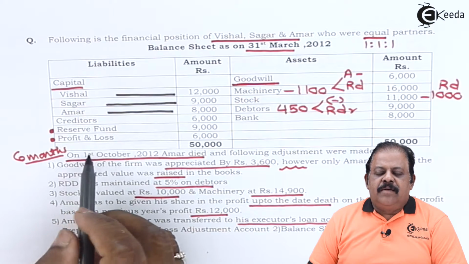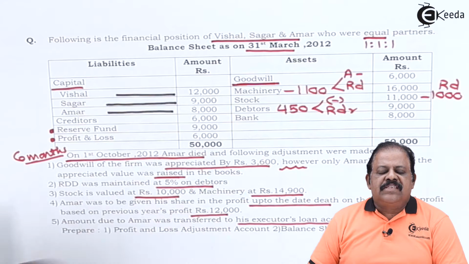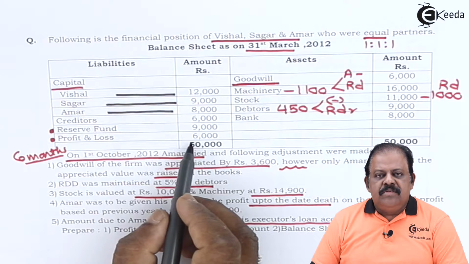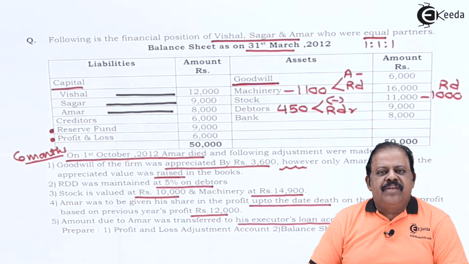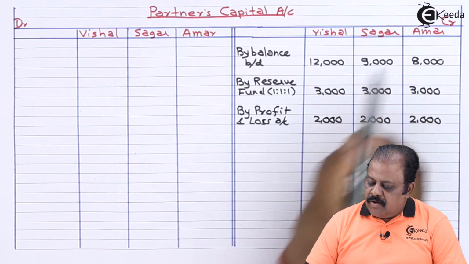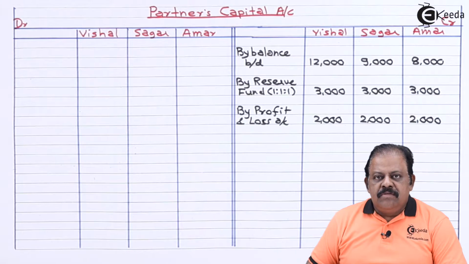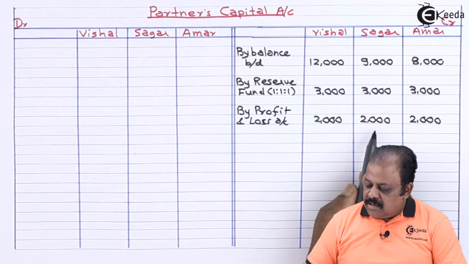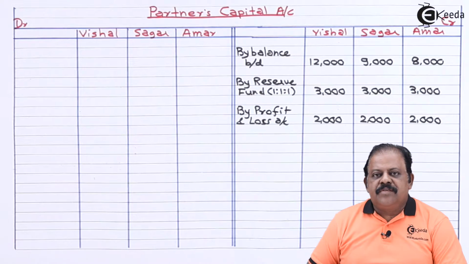Next item affecting capital account is profit and loss account, 6,000. This will be transferred to partners capital account in the profit sharing ratio, that is rupees 2,000 each. Partners capital account credit, by profit and loss account, Vishal 2,000, Sagar 2,000, Amar 2,000.